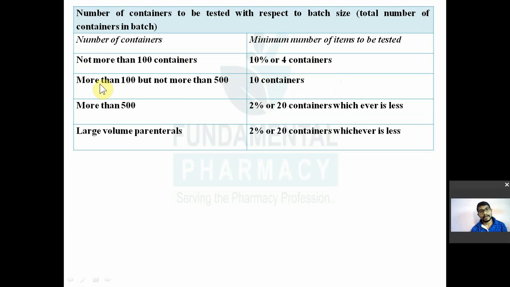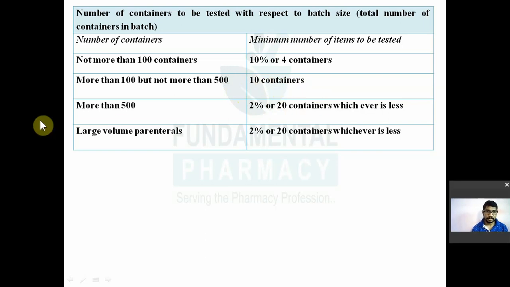If your batch has more than 100 but less than 500 containers, you have to take 10 containers for testing.